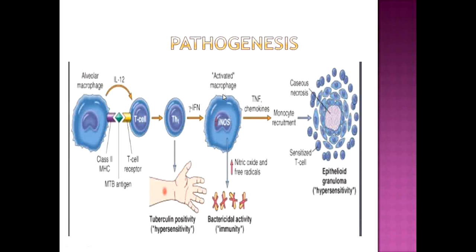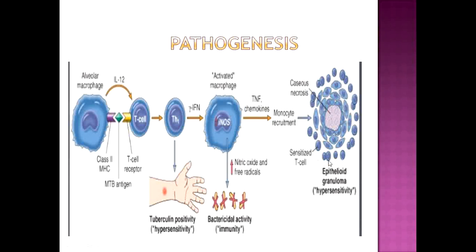Macrophages have an important role in phagocytosis. Also, they enhance their bactericidal activity by nitric oxide and free radical formation. Macrophages also secrete several chemokines to recruit more monocytes at the site of inflammation.